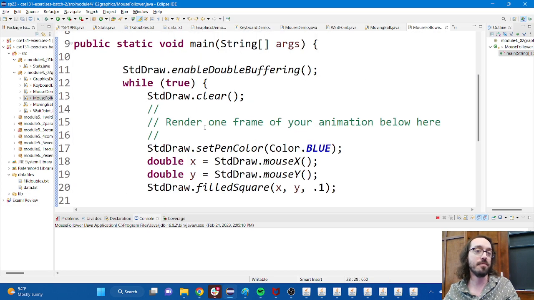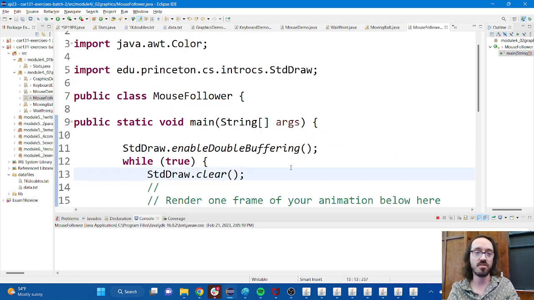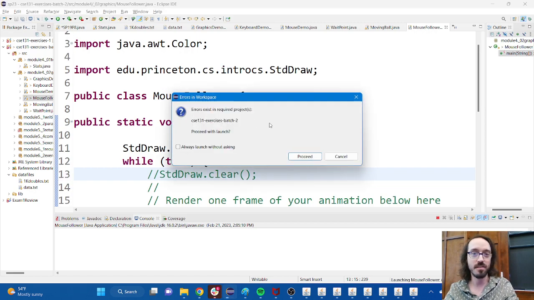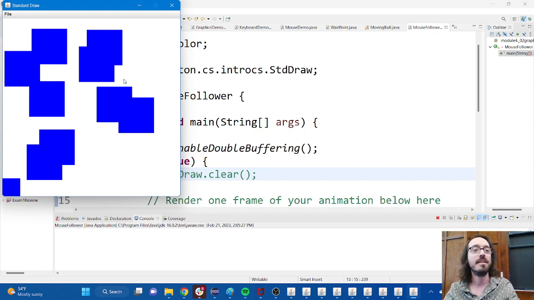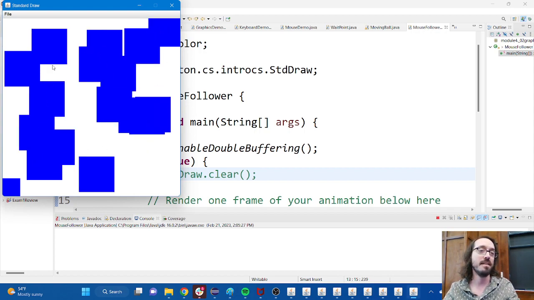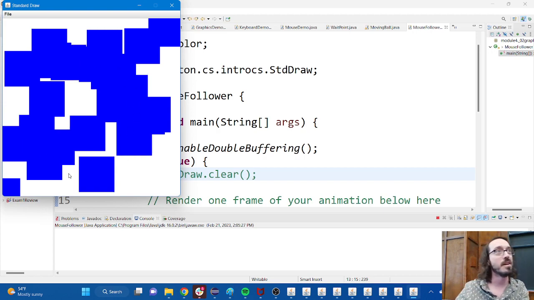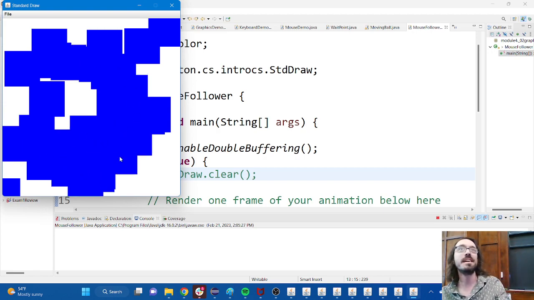And then what can be kind of fun too, even though this is not the strict animation loop, if you turn the clear off, you can do some really cool stuff. One thing that I've done in the past is have it choose a different random color every time or a different random shape every time. You know enough that you could do that and make a fun little app that just draws funny patterns, colors, whatever you want. A lot of cool stuff, a lot of fun stuff you can do.